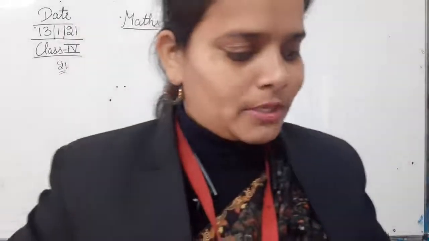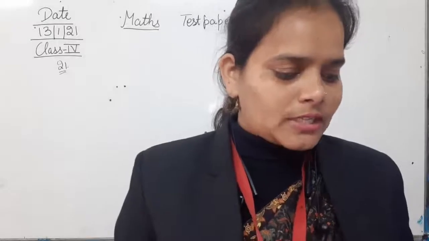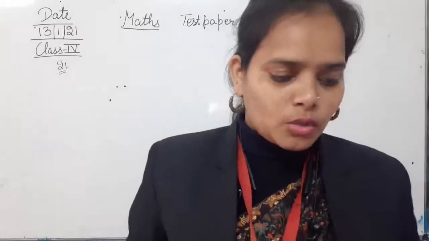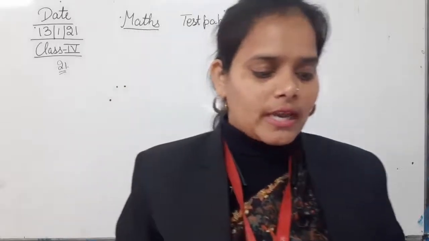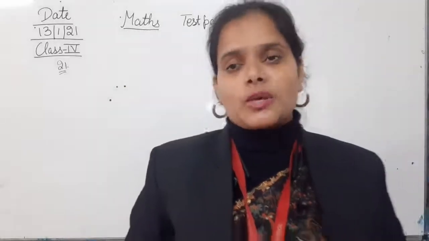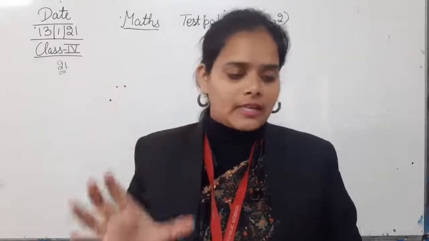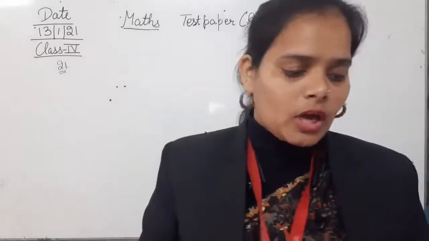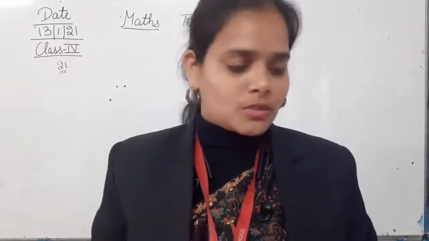Radhika went to see a match at 3:10 p.m. and returned home at 6:05 p.m. How long did she stay out? In this question we have to calculate the time duration that Radhika spent out of the house.